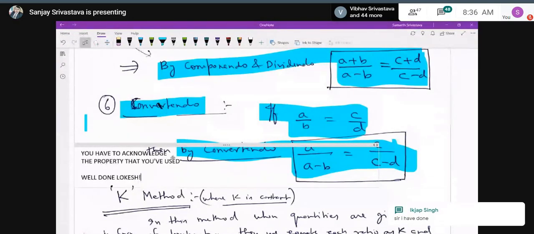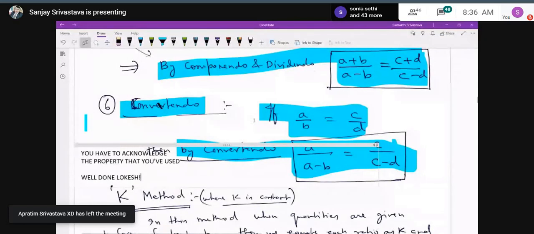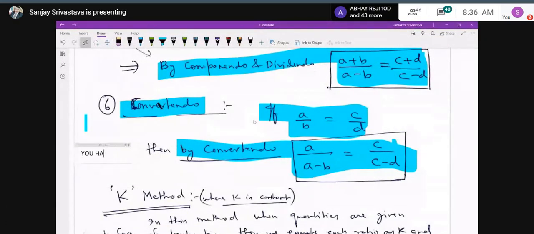Now, let us discuss. You have to make use of all these properties anywhere, and you have to mention the name. But remember, among all the 6 properties, componendo and dividendo is widely used. And sometimes invertendo and alternando also.